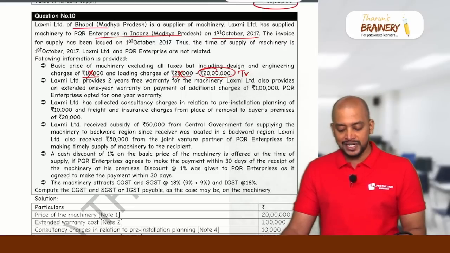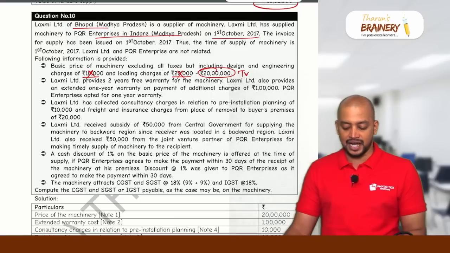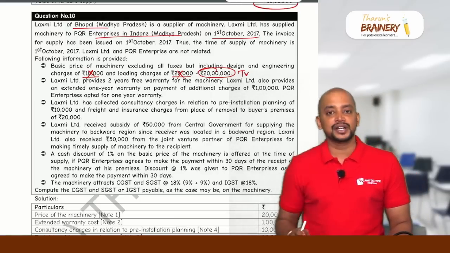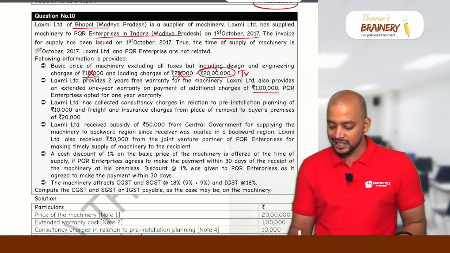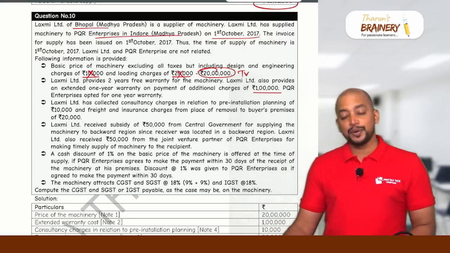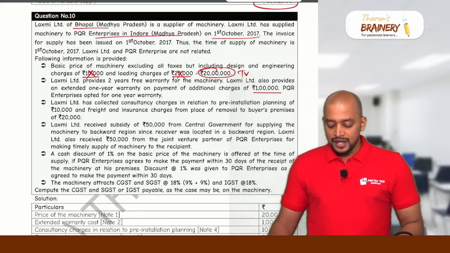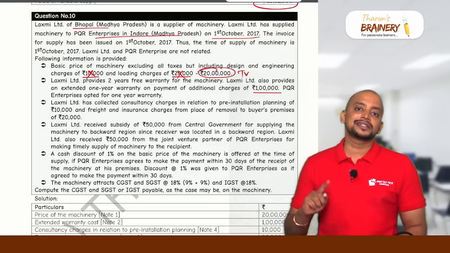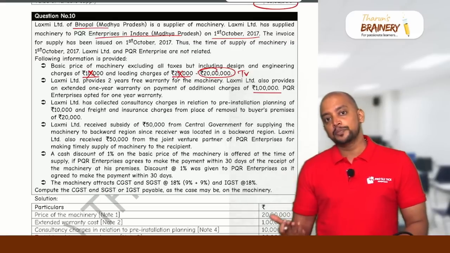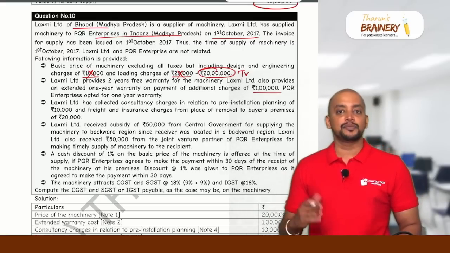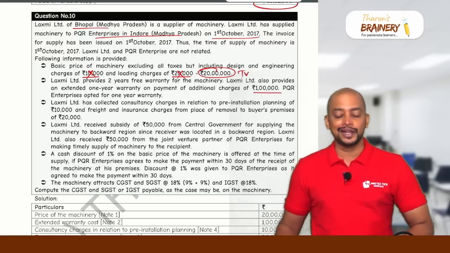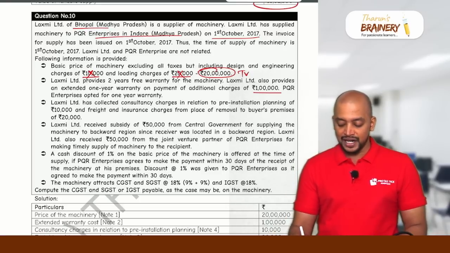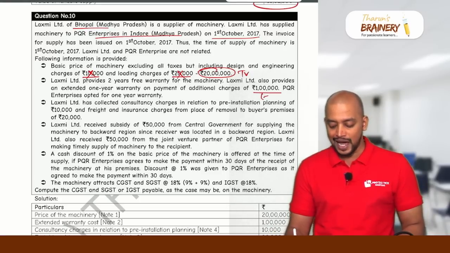Lakshmi Limited provides 2-year free warranty for the machinery. Lakshmi Limited also provides an extended 1-year warranty on payment of additional charges of 1 lakh. PQR Enterprises opted for 1-year warranty. So there is some additional warranty charges. How much is the additional warranty charges? 1 lakh. And PQR Enterprises opted for 1-year warranty. So therefore this particular warranty is an expenditure incurred by the supplier and charged to the recipient before delivery. So opted for warranty at the time of delivery itself, before delivery itself. Therefore it is to be included in the value, and in the given price of 20 lakhs it is not included, so therefore we need to add.